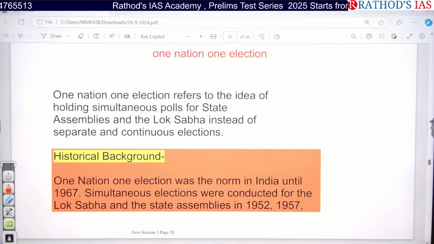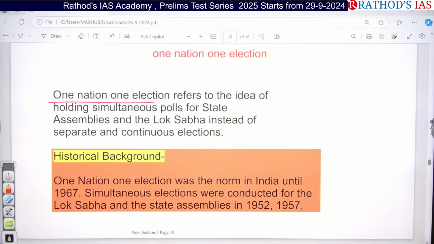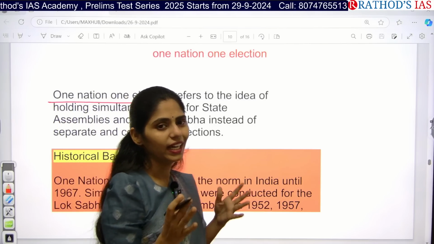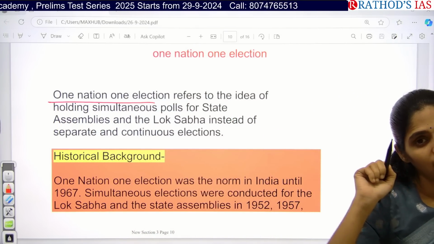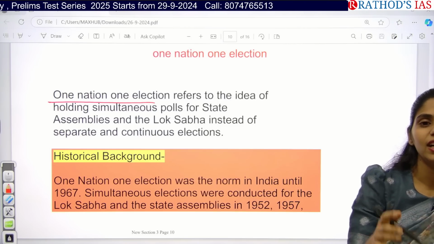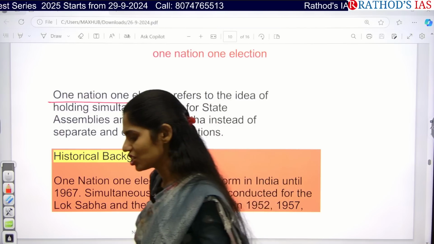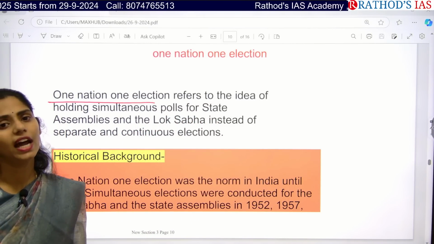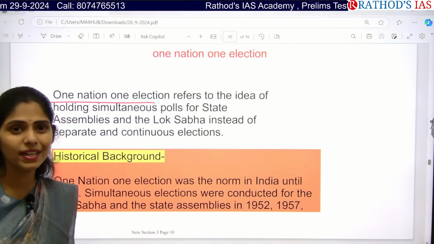This concept of one nation, one election refers to the idea of holding simultaneous polls for state assemblies and Lok Sabha, and recently the committee said that we can go for elections commonly for Lok Sabha, state legislative assemblies, and even local bodies together in two phases, phase 1 and phase 2. That means in phase 1 we can go for elections of the state assemblies and Lok Sabha, and within 100 days we can go for elections of the local bodies. So this is the thing which was recommended in this committee.